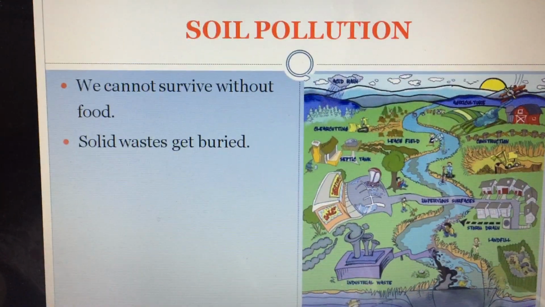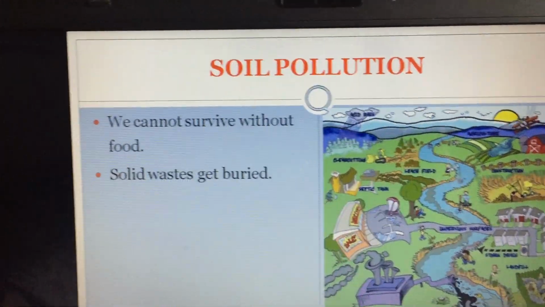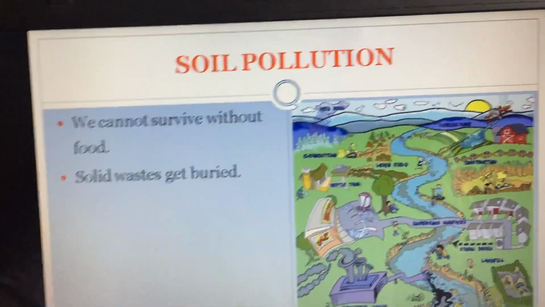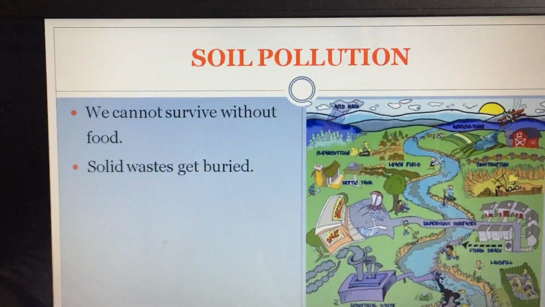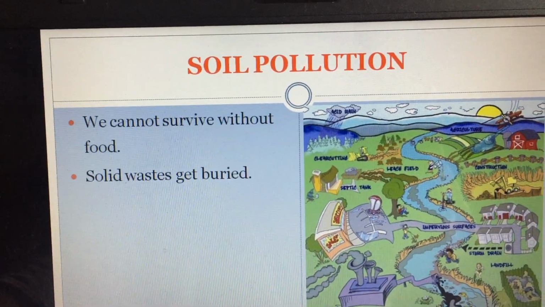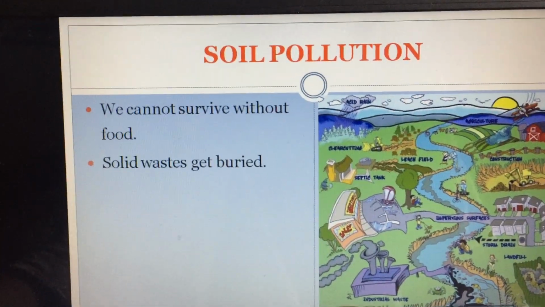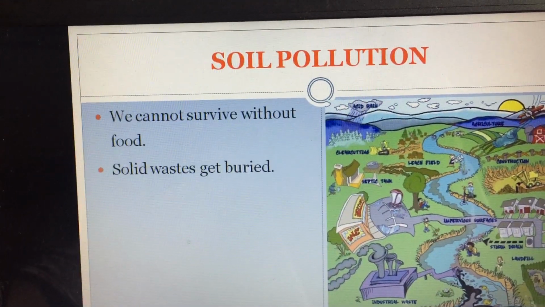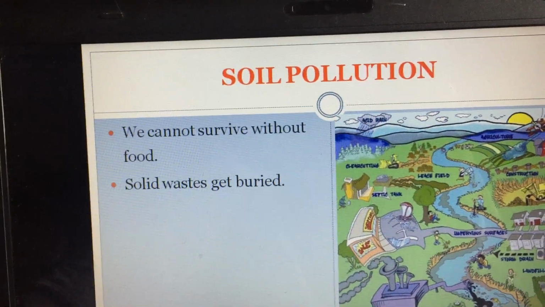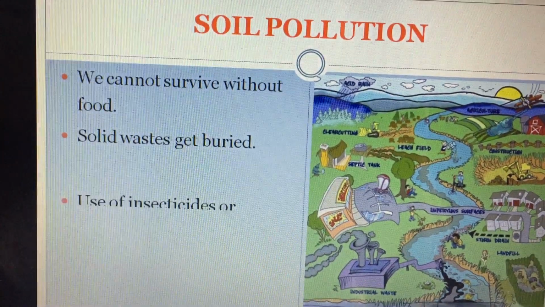Solid waste gets buried. Now as I told, every day the municipality people come and take all the waste materials that we have at our home, we throw it in the morning and they take it away. But have you ever thought what they do? They go and dump those things at one place, so that waste is buried at one place. Wherever it is buried, it is also soil. So again that soil gets polluted with all these unused, unwanted substances.